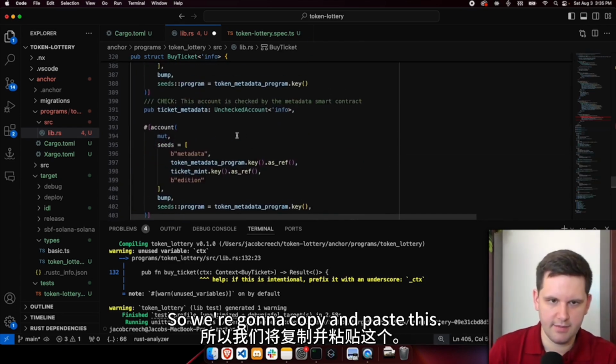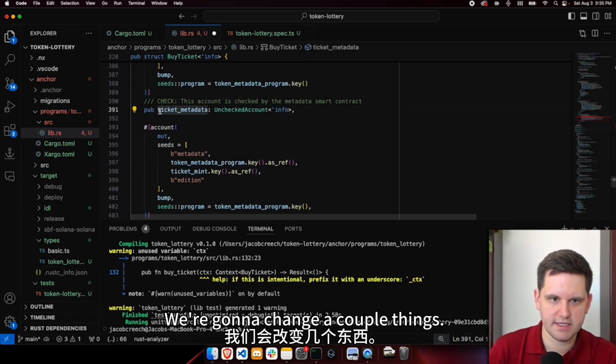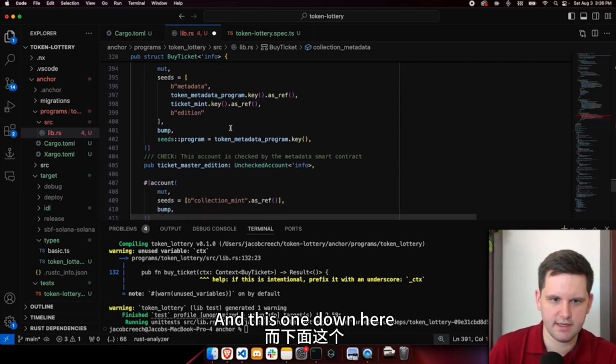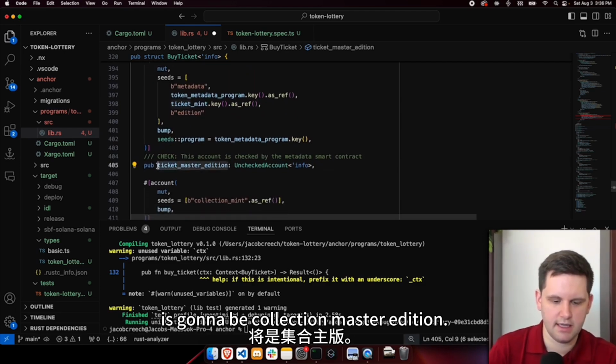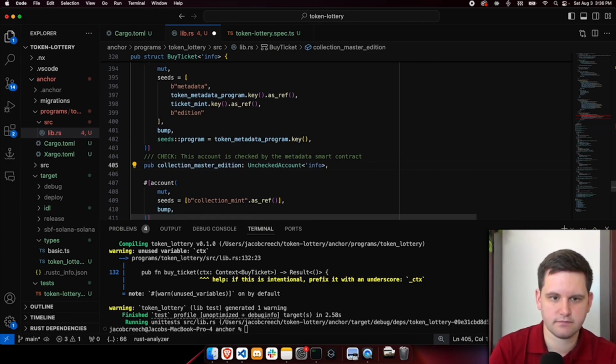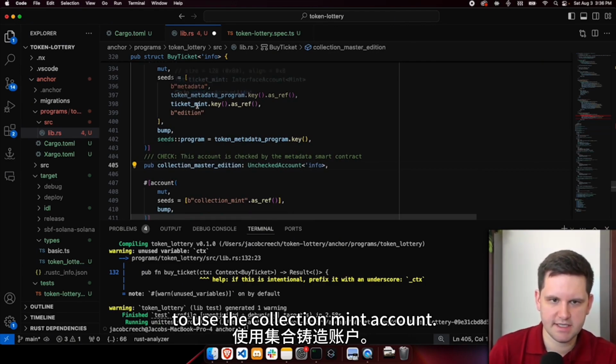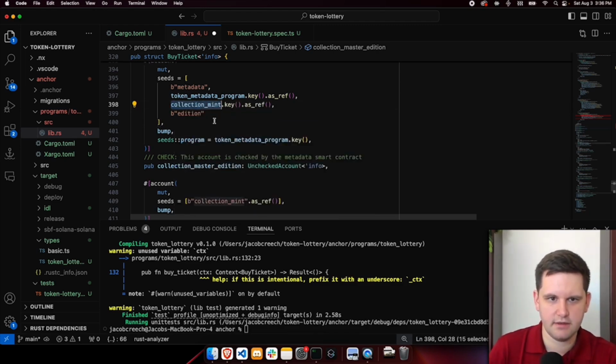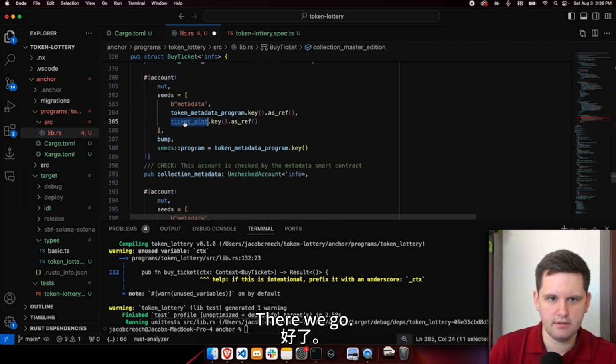So we're going to copy and paste this. We're going to change a couple things. So this is going to be collection metadata, and this one down here is going to be collection master edition. And then we just need to change these to use the collection mint account. There we go.